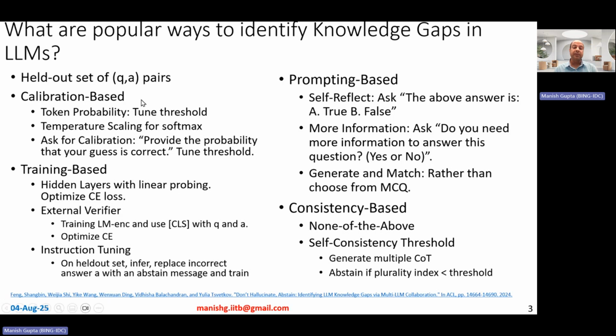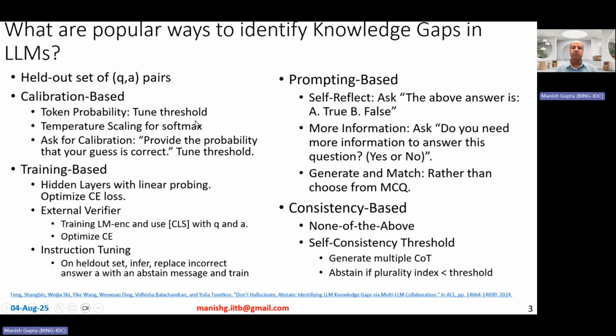So what is token probability? Well, you can give the question to the LLM, and the LLM comes up with an answer. Maybe it is a multiple choice question, so it comes up with probabilities for each of the 4 choices. What you could do is look at the max probability, and if it is greater than a threshold, then you answer, else you abstain from answering. Now, this threshold is decided based on the held out set. It is tuned based on the held out set.